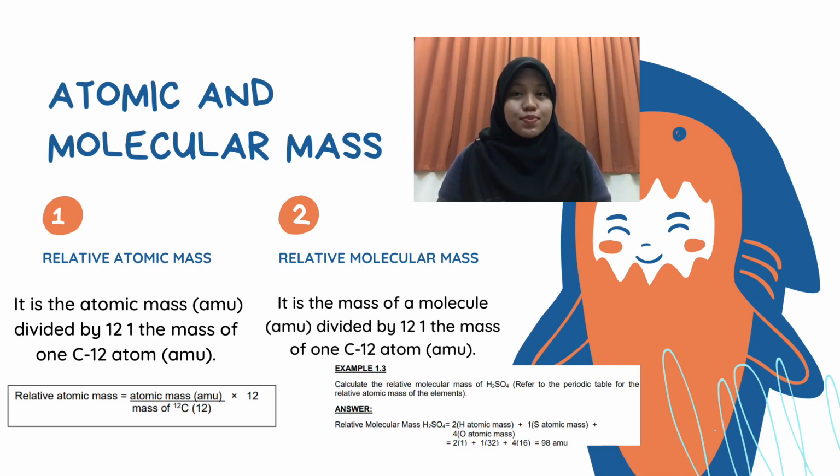Next, we talk about the difference between atomic and molecular mass. Relative atomic mass is unitless. It is the atomic mass in AMU divided by 1/12 the mass of a carbon-12 atom. The most direct and accurate method for determining atomic and molecular masses is mass spectrometry. Relative molecular mass is also unitless. It is the mass of a molecule divided by 1/12 the mass of the carbon-12 atom. So that is the difference between relative atomic mass and relative molecular mass.